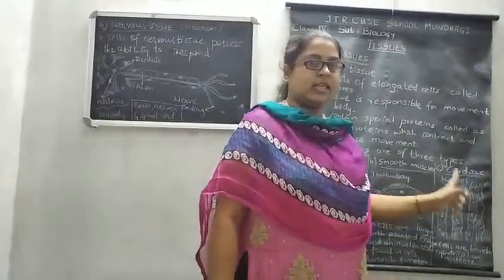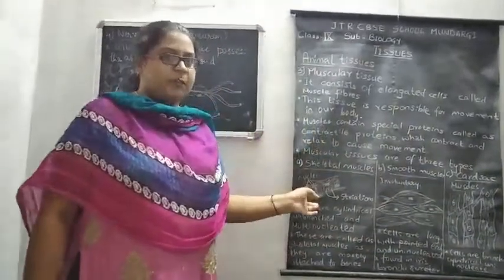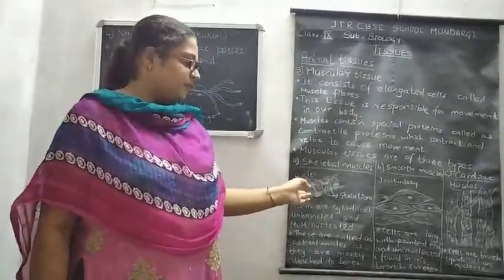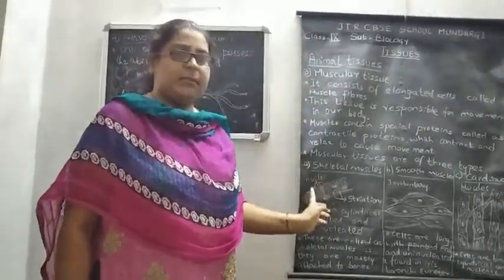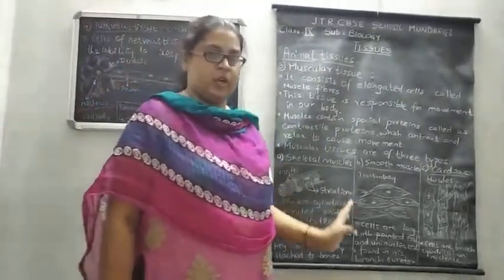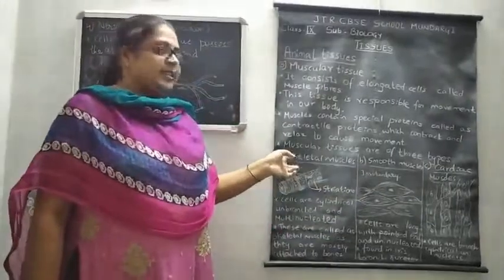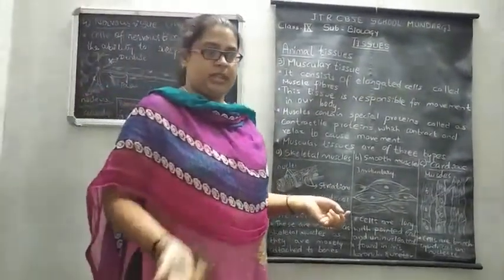So these are also called involuntary muscles. So in our body, there are three types of muscular tissues. One is skeletal muscles. These are voluntary muscles, and their main function is causing movement in our body. Skeletal muscles are voluntary in function, meaning they are controlled as and when we need to move.